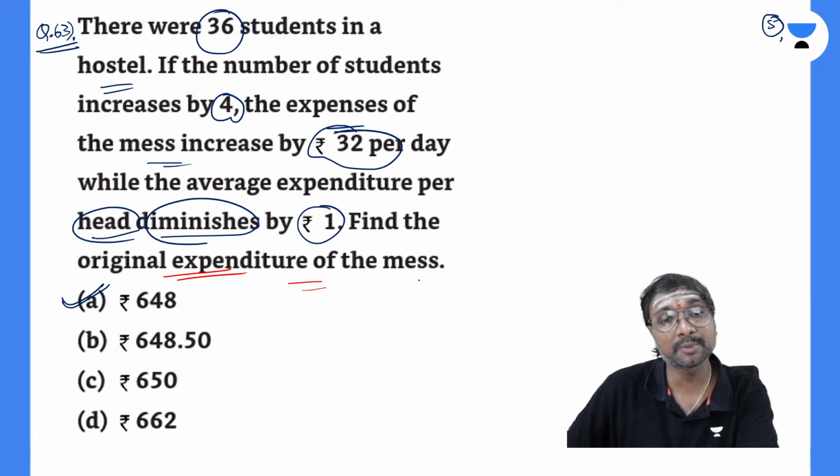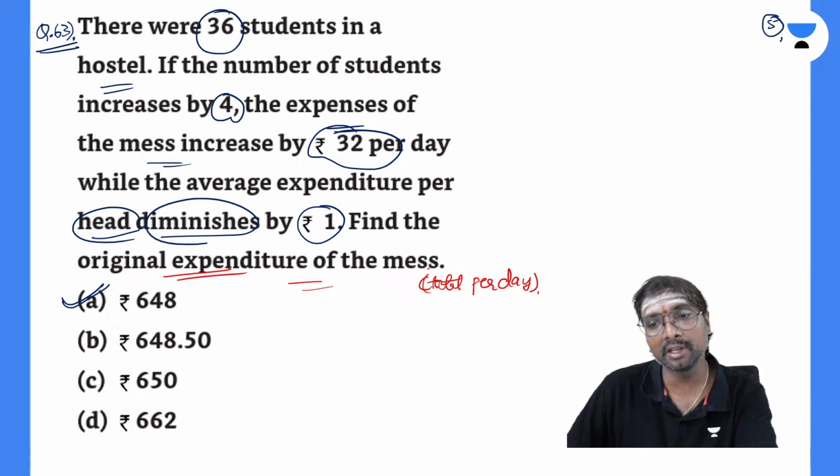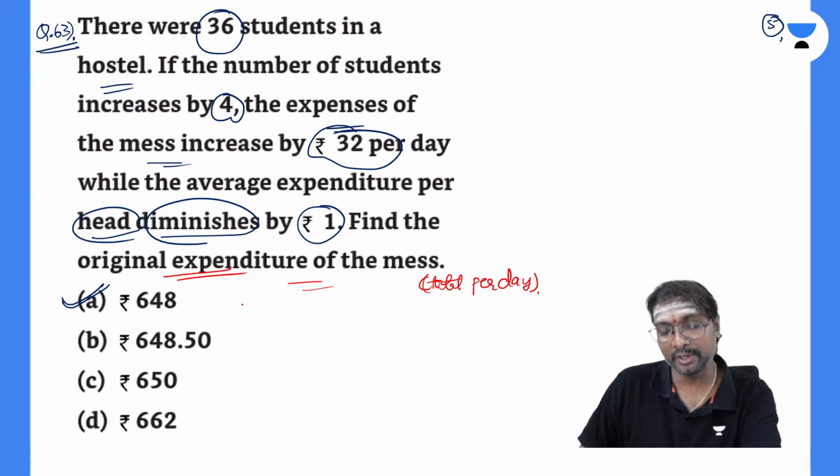Original expenditure of the mess means it is the total original expenditure per day, na? That is the total per day initially. You are asked to identify it for all students together. How can you find it out if you just observe?